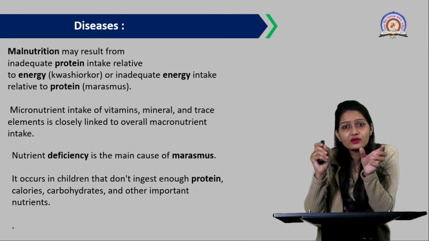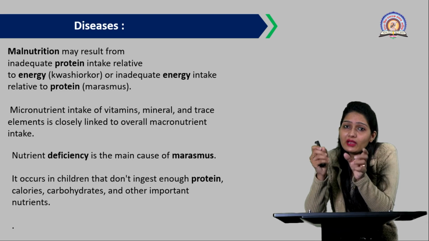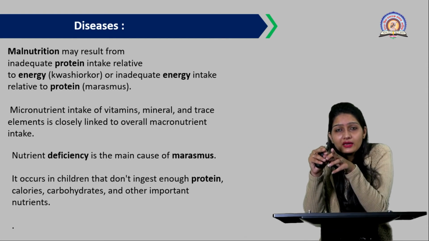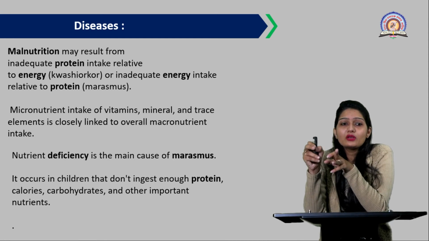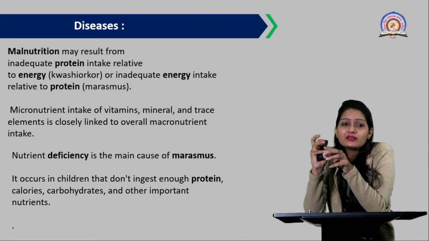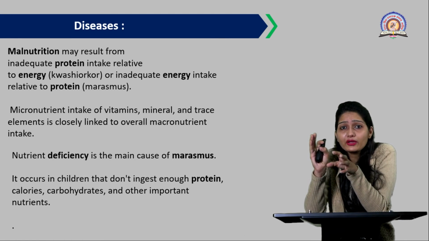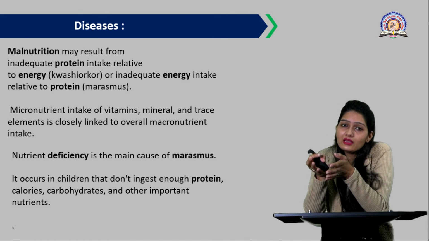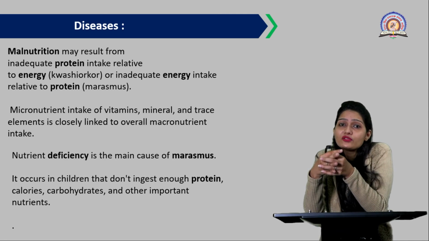Protein intake relative to the energy is called Kwashiorkor disease, and inadequate energy intake relative to the protein, that is related to the calories, leads to marasmus. The micronutrients, vitamins, minerals, and trace elements, are closely linked to the overall nutrient supply. So the deficiency of these micronutrients definitely leads to diseases like Kwashiorkor and marasmus. Then nutrient deficiency is the main cause of marasmus.